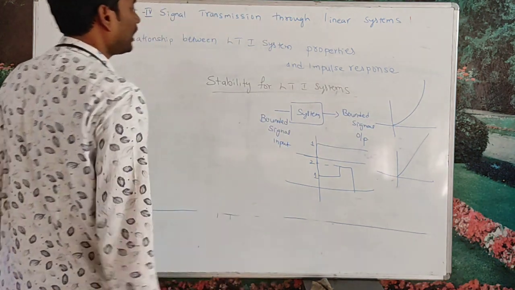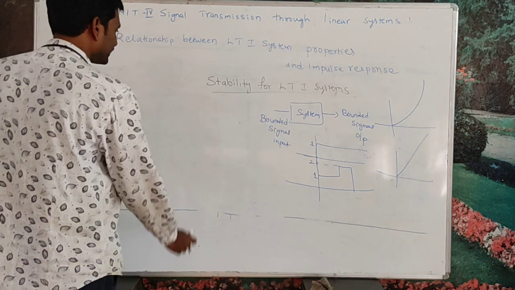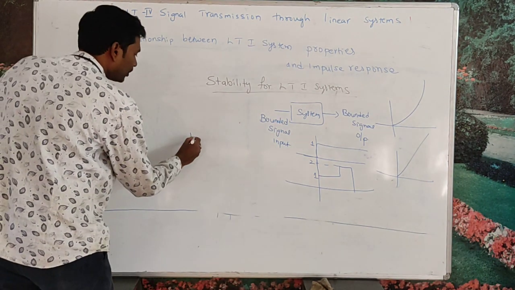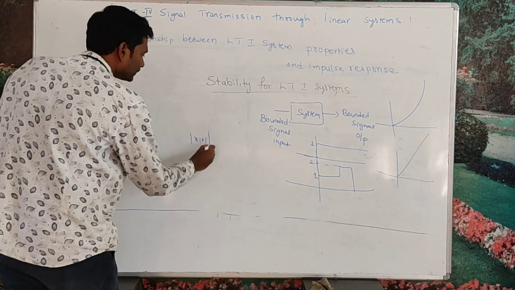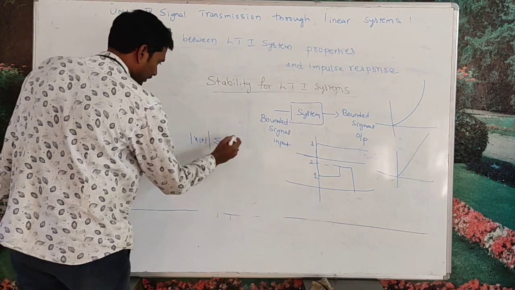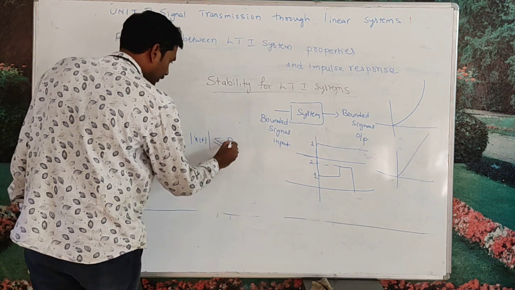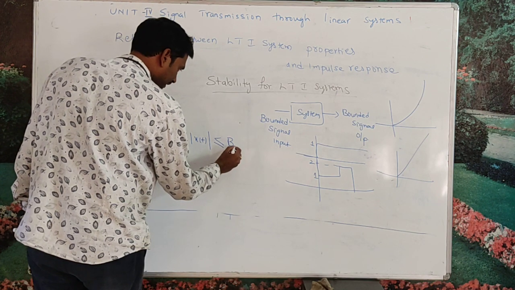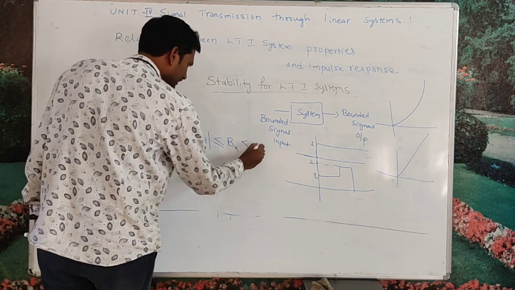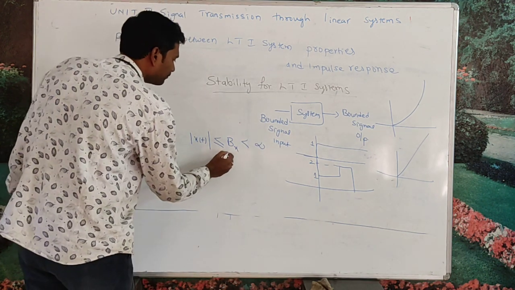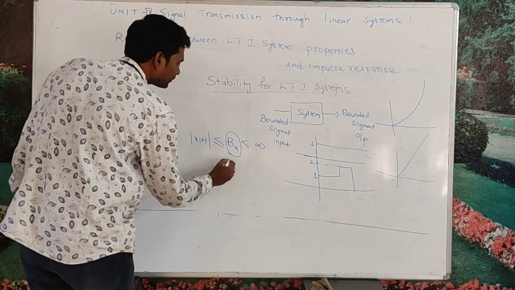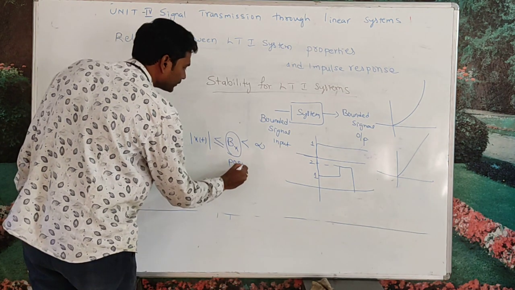Mathematically, how do we express a bounded signal? Let us consider that the modulus of x of t should be less than or equal to some value Bx, which is less than infinity, where B is a positive value.